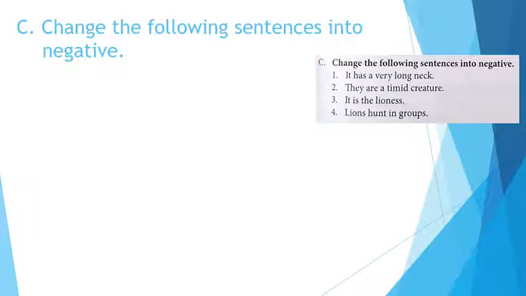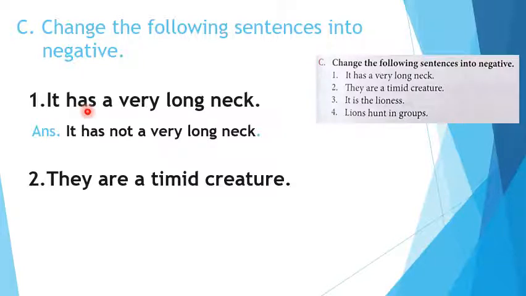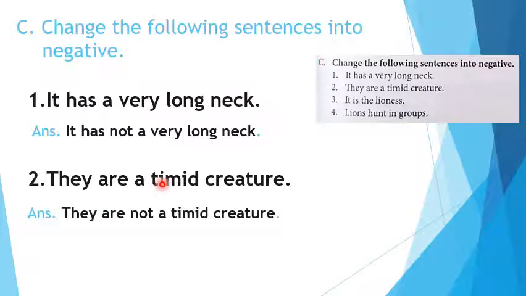Here is C part. Change the following sentences into negative. Now we are going to change the sentences into negative by using the word not. Okay. First statement: it has a very long neck. Simply use not here. It has not a very long neck. They are timid creatures. They are not timid creatures.